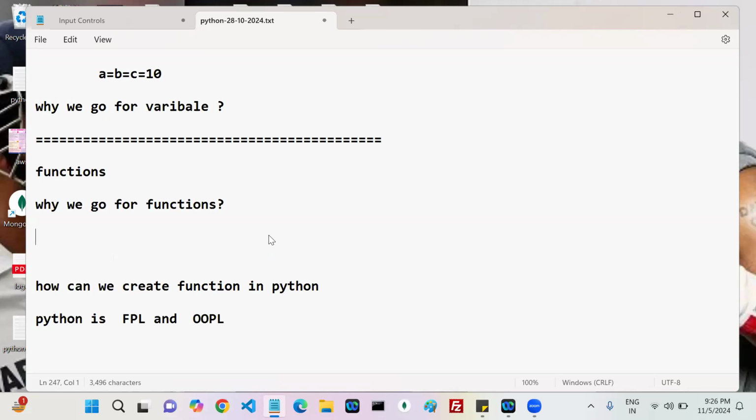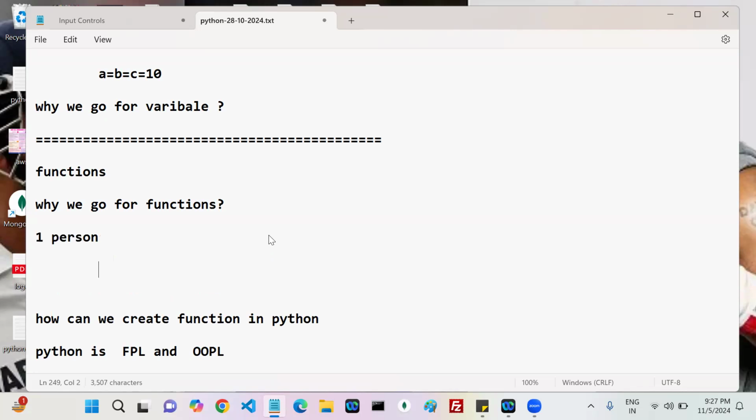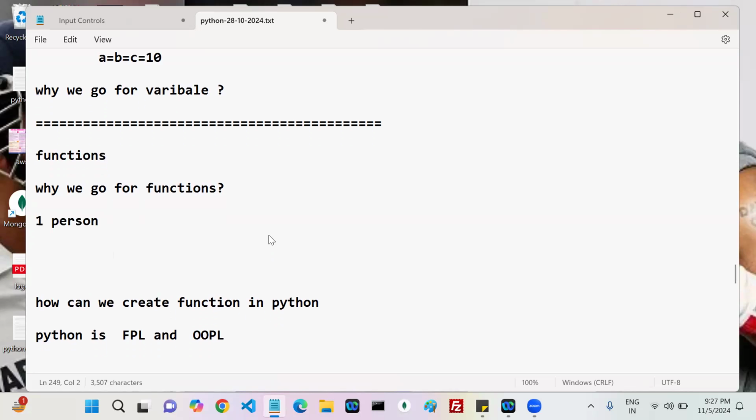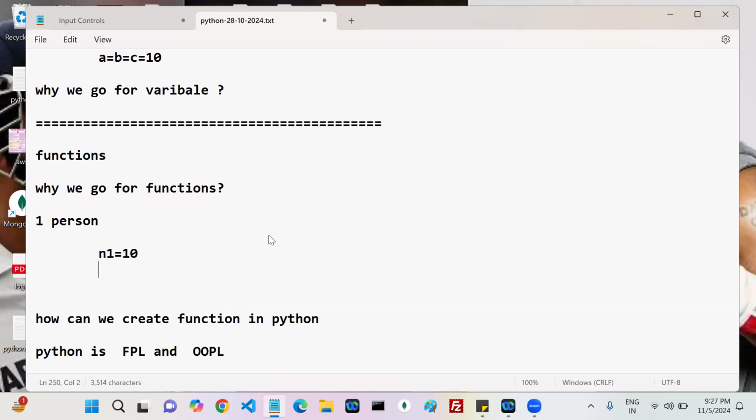Okay, so I have one small scenario. Don't think more about this one. Very simple scenario. One person wants to find the sum of 10 and 20. How can we write the code? Number 1 is 10. Number 2 is 20.